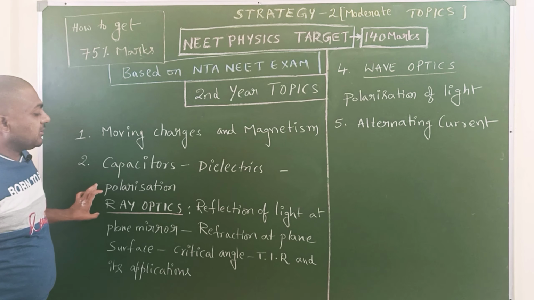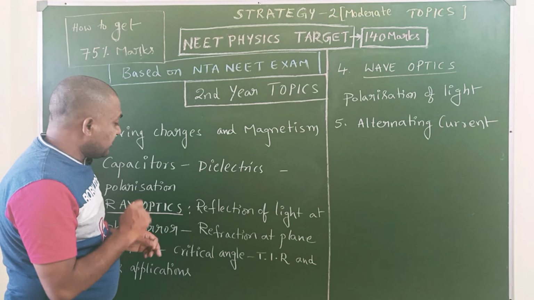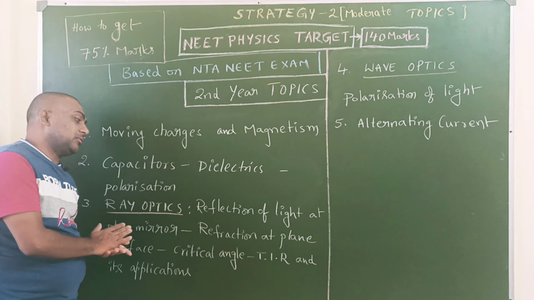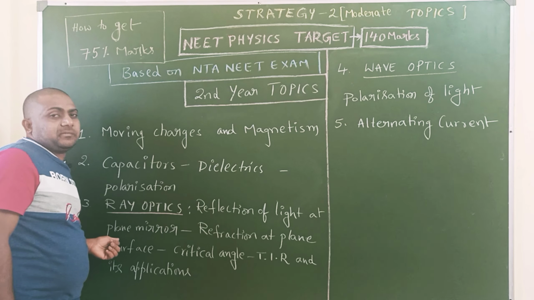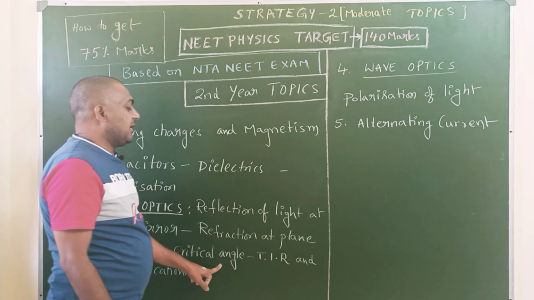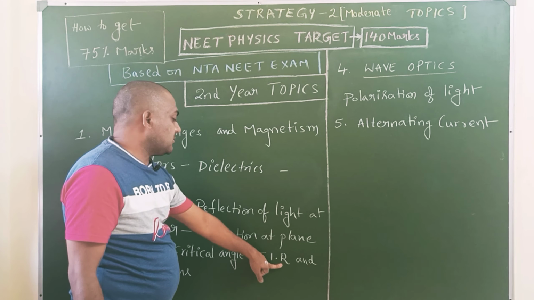Third one is ray optics. In ray optics, some easy topics were covered in strategy 1, and this is the remaining balance. Reflection of light at a plane mirror. Reflection at a curved surface is difficult, so it is not given in strategy 2. Refraction at a plane surface is an easy topic, but not at a curved surface. Critical angle, total internal reflection, and the applications based on TIR.